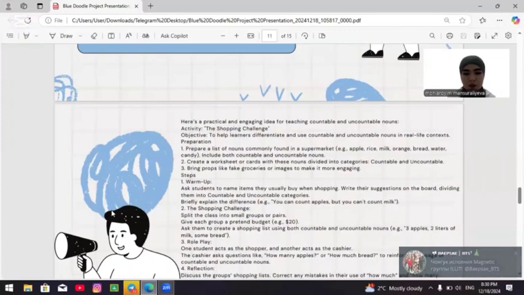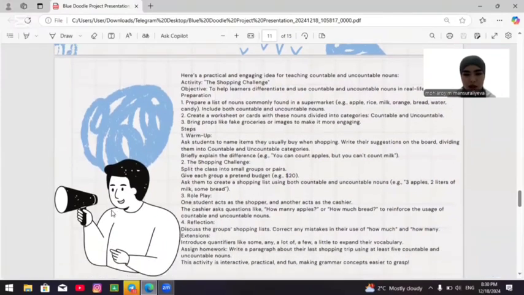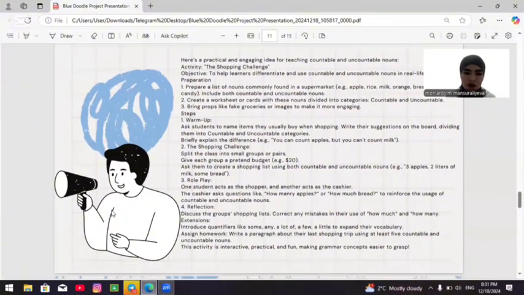Third, role play. One student acts as the shopper and another acts as the cashier. The cashier asks questions like how many apples or how much bread to reinforce the usage of countable and uncountable nouns. For reflection, discuss the group's shopping lists, correct any mistakes in their use of how much and how many.